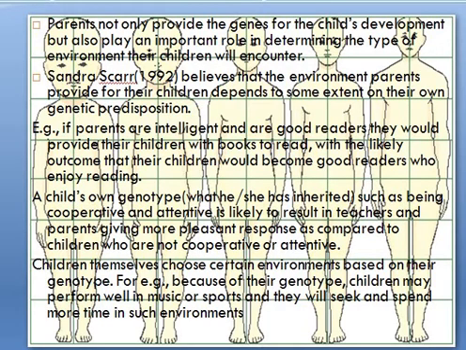Sandra Scarr, 1992, believed that the environment parents provide for their children depends to some extent on their own genetic predisposition. For example, if parents are intelligent and are good readers, they would provide their children with books to read, with the likely outcome that their children would become good readers who enjoy reading.